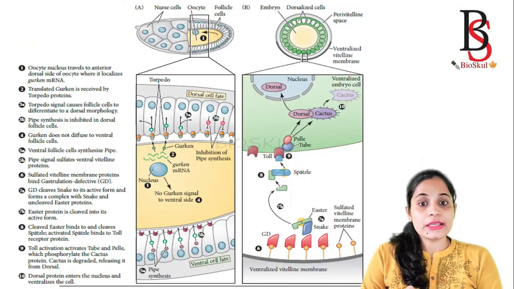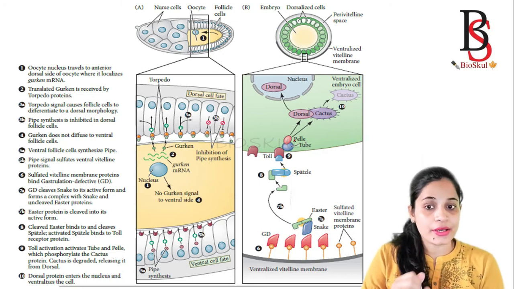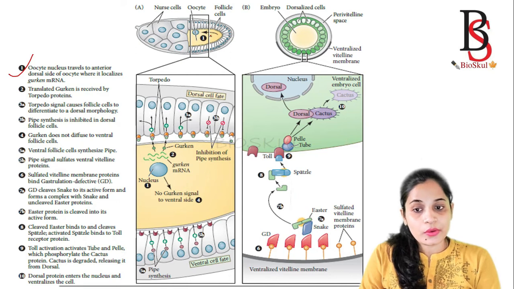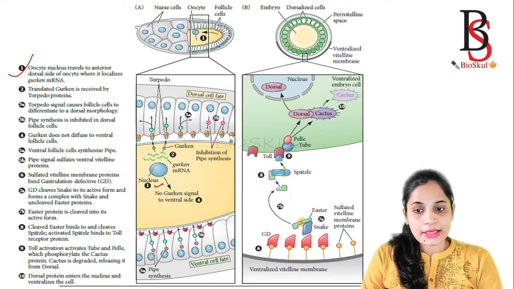So now we'll see the signaling pathway, how the dorsal and ventral axis formation in Drosophila is regulated. In the first point, this is the oocyte. This oocyte nucleus travels to the anterior dorsal side of the oocyte, where the Gurken mRNA is located.